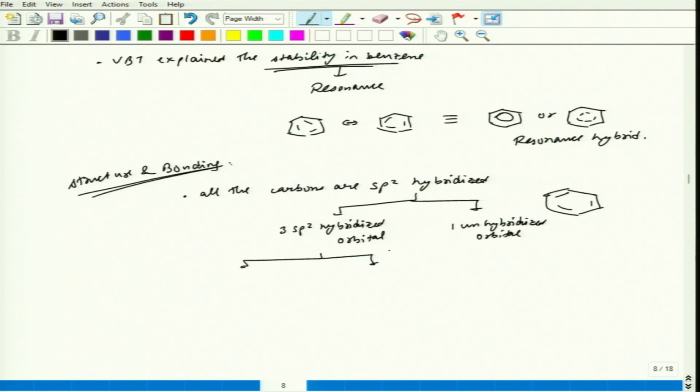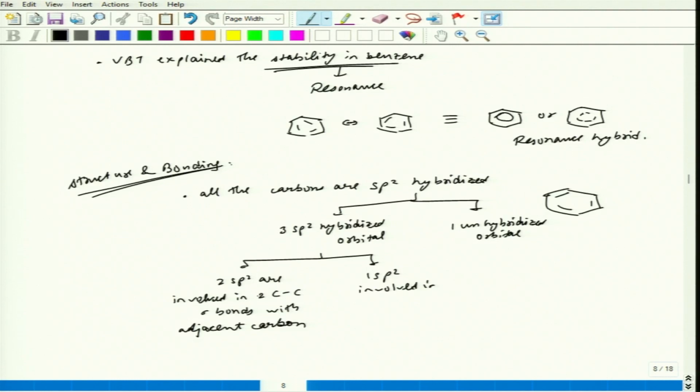Among these 3 sp2 hybridized orbitals, 2 sp2 orbitals are involved in 2 CC sigma bonds with adjacent carbons and 1 sp2 is involved in a CH sigma bond.